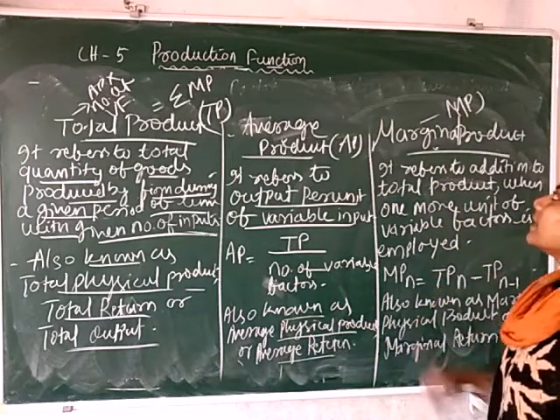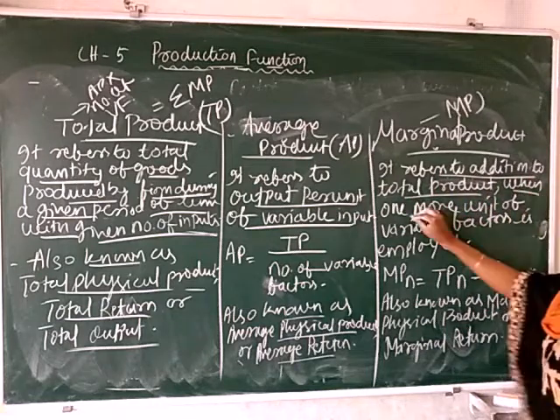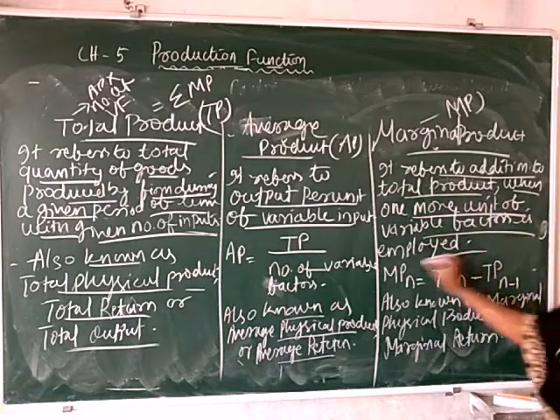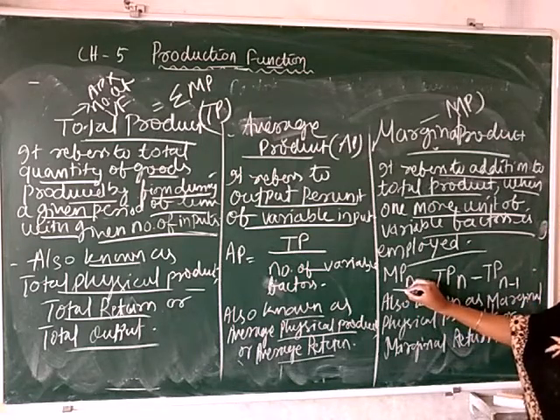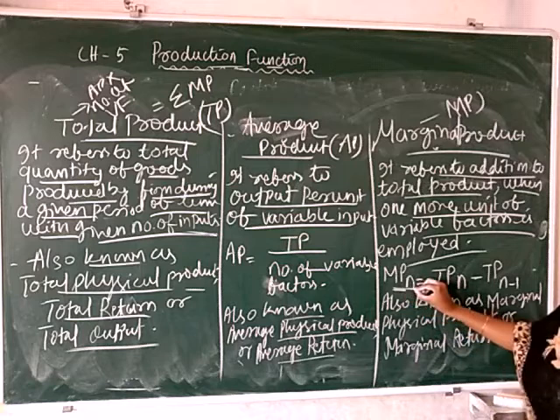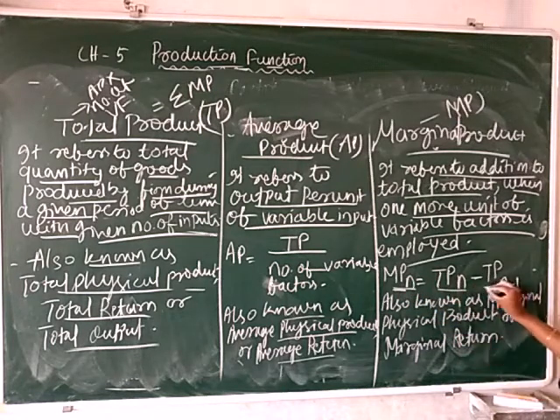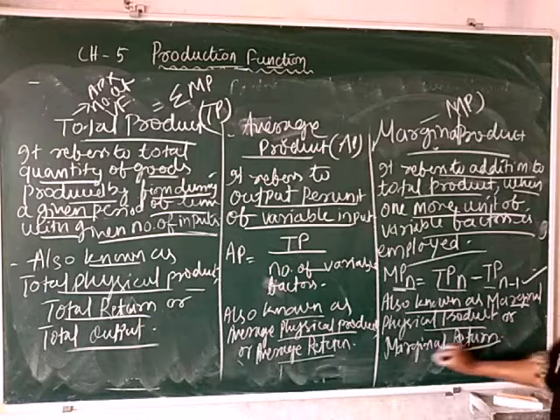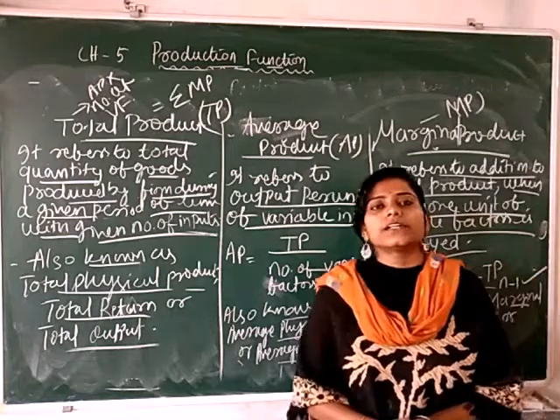Here, marginal product refers to the addition to total product. The formula is: marginal product of the nth unit equals total product of the nth unit minus total product of the n minus 1 unit. This is also known as marginal physical product or marginal return. So these are the concepts of total product, average product and marginal product.